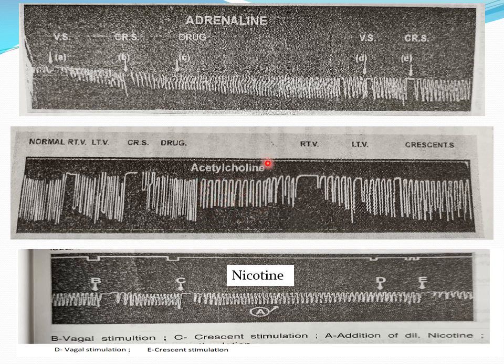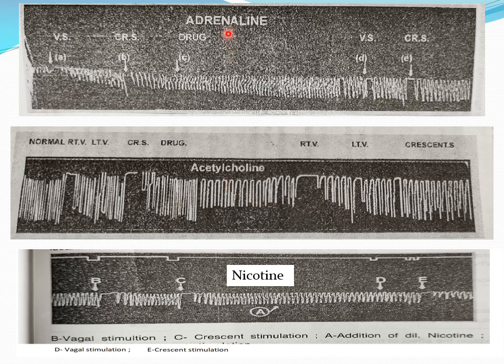In this case also there is inhibition before and inhibition after pouring the drug. So acetylcholine does not interfere with the function of the vagus nerve, because if we stimulate the vagus we got inhibition, and after pouring the drug also we got inhibition. So we come to the conclusion that the site of action of acetylcholine is the myocardium, but it does not act on the parasympathetic ganglia or preganglionic or postganglionic fibers, because the function of the vagus remains intact.